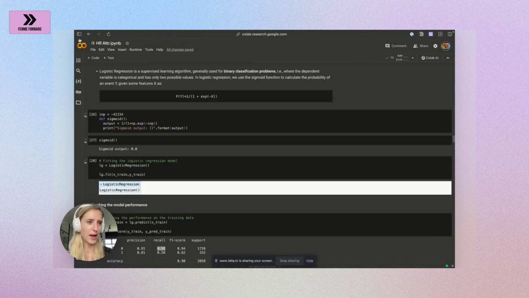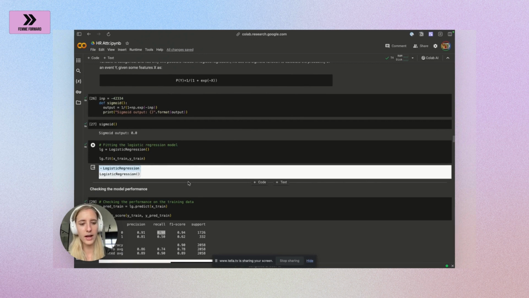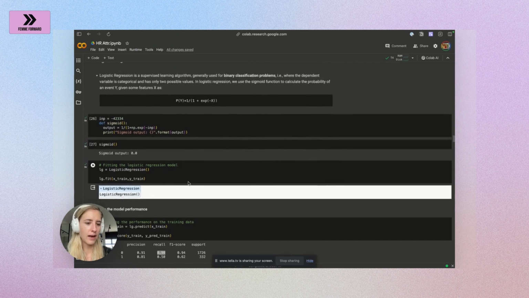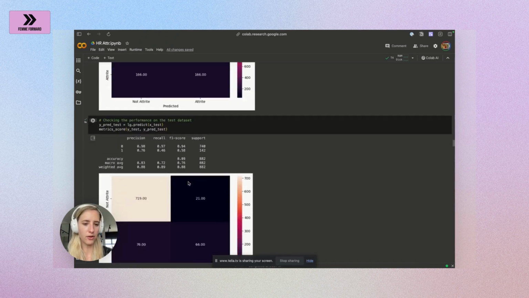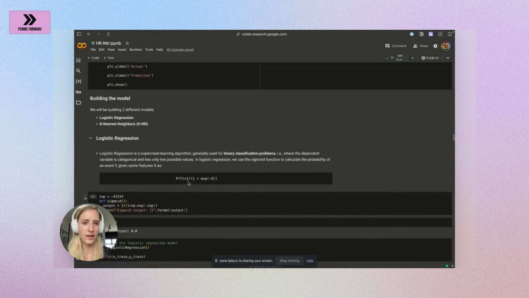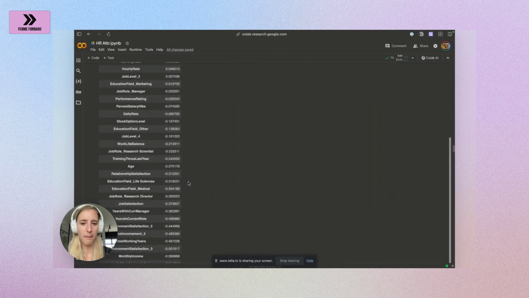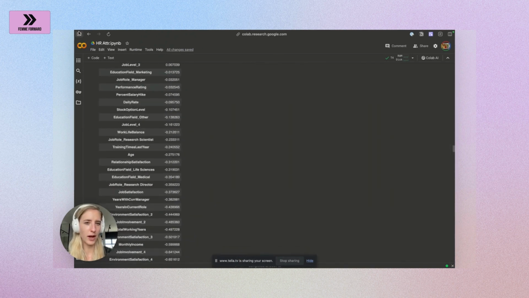So yeah, I hope that was an informative session for you. We looked into how to build a model to predict if an employee is going to quit a company using logistic regression. And we understood a lot about the model performance, looking into accuracy, precision, and recall score, and then also improved the model performance by setting different thresholds, taking into consideration the trade-off between precision and recall. So I hope this was a great session for you.